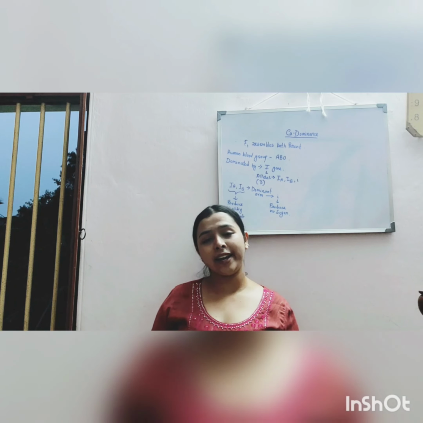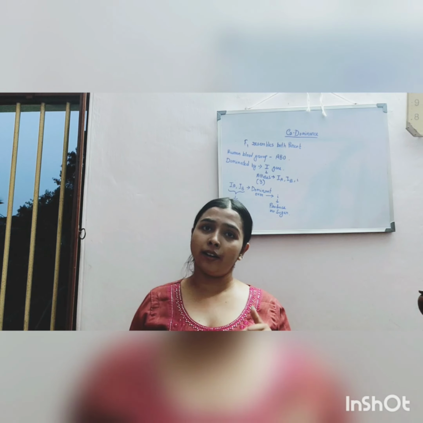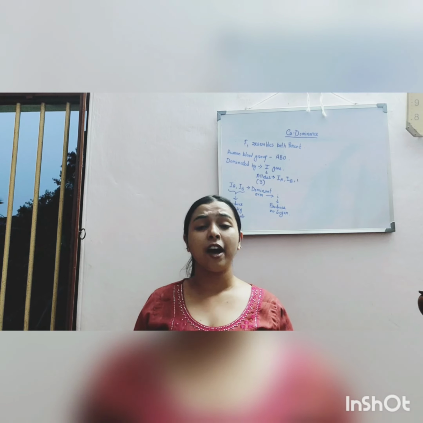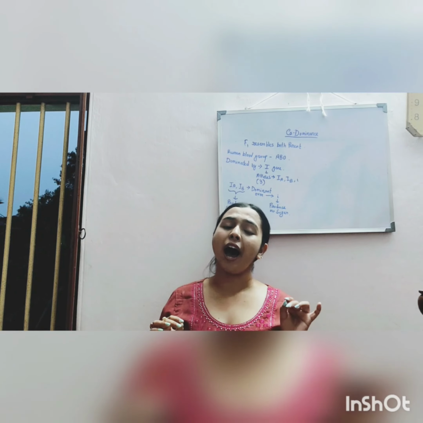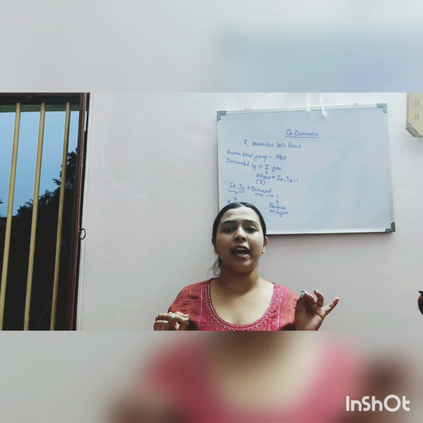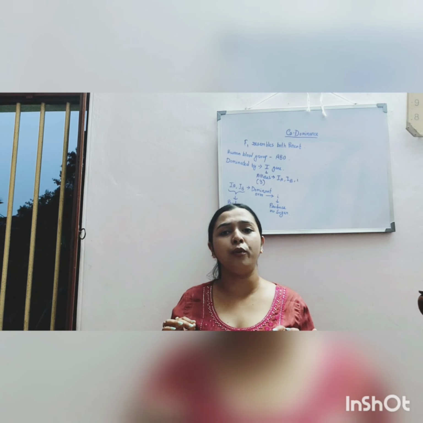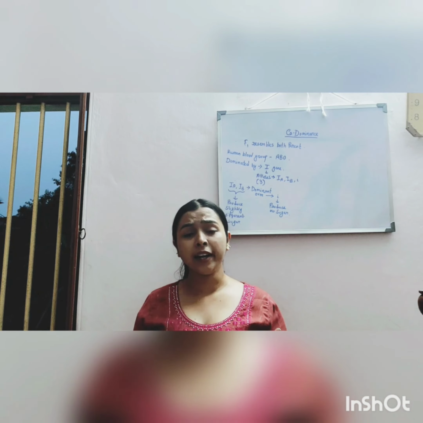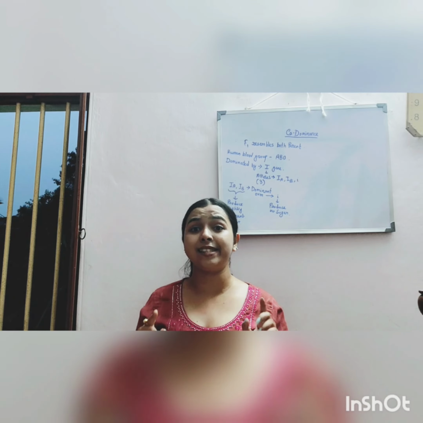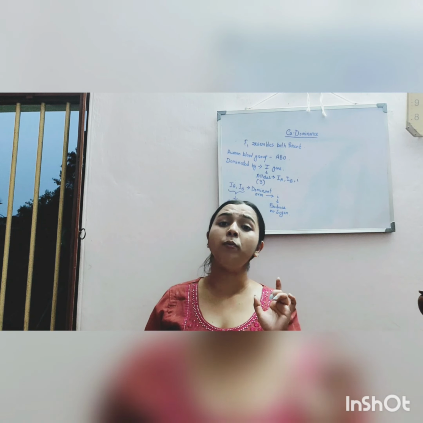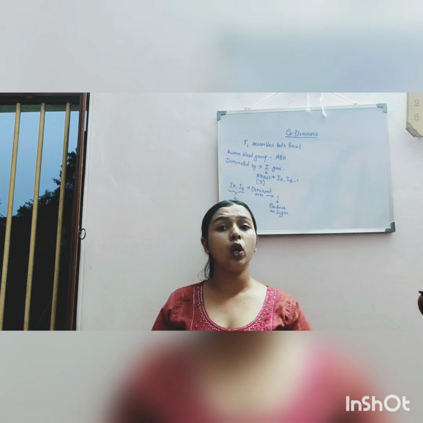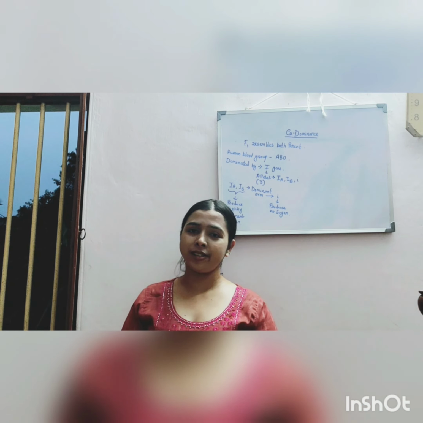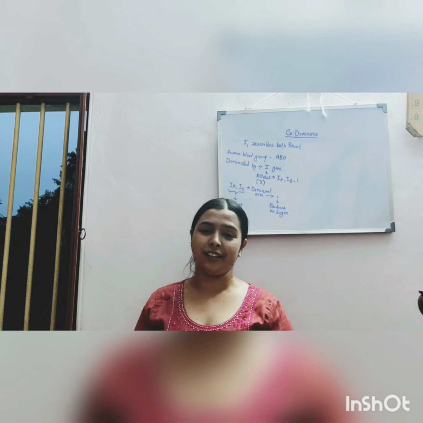When IA and small i are present together, IA will express itself as small i is not producing any type of sugar. The same goes for IB and small i: IB will express itself and small i will not. But in the case when IA and IB are together, that is the AB blood group, IA and IB both express themselves, so we call it codominance. So this is another exception to Mendel's law of inheritance.